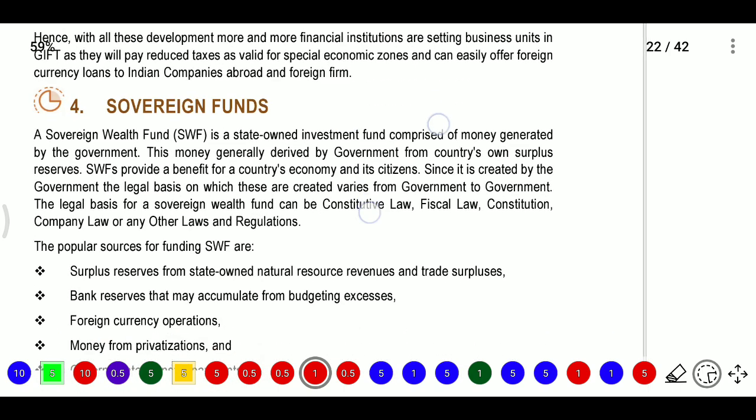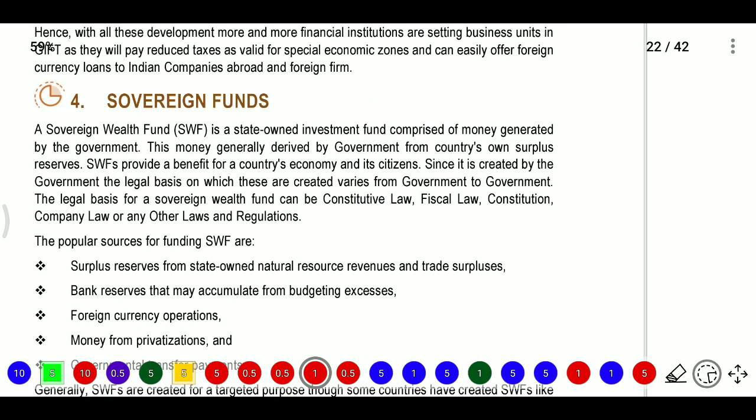After that, sovereign funds. Here, a sovereign wealth fund is a state-owned investment fund. So who will own these funds? State-owned. The AP government or Tamil Nadu government or Telangana state government, they will own these investment funds, which comprise money generated by the government. This money is generally derived by the government from the country's own surplus reserves. So it is the government's own surplus reserves. So the sovereign wealth funds provide benefit for the country's economy and its citizens.